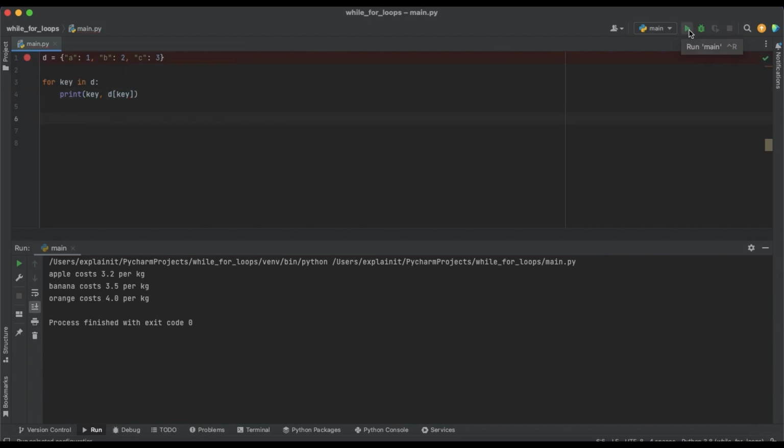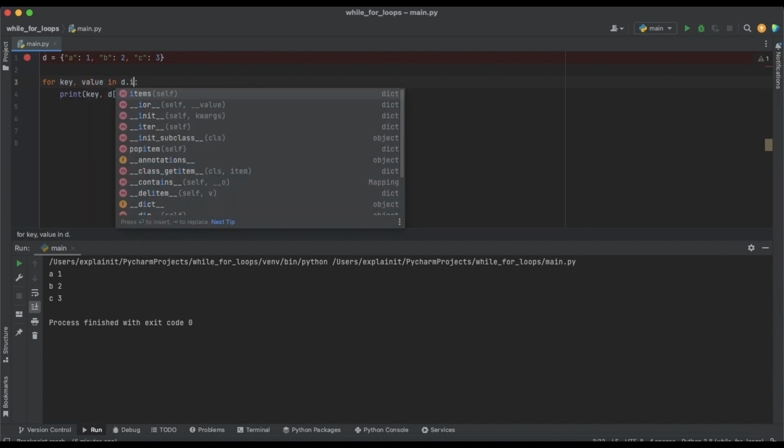So in this example, the for loop is iterating over the keys of the dictionary D. The print statement is using the key to look up the corresponding value in the dictionary and printing both the key and the value. Alternatively, we can use Python's built-in function items for this. So we will write for key, value in D.items.